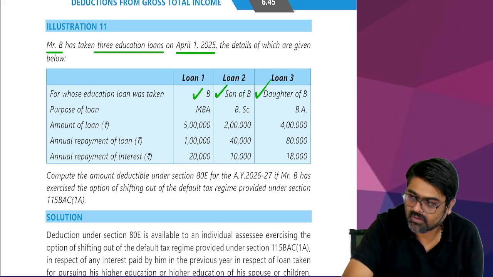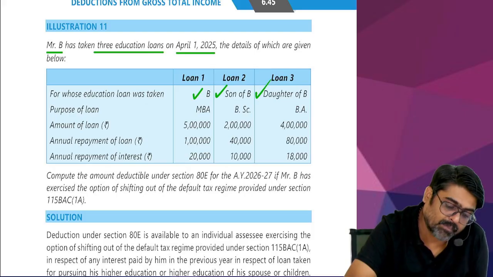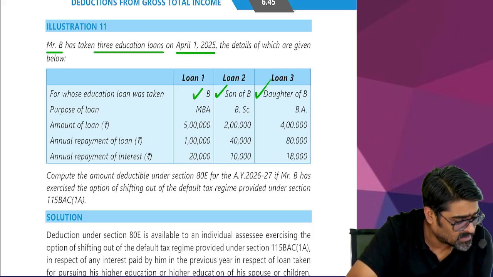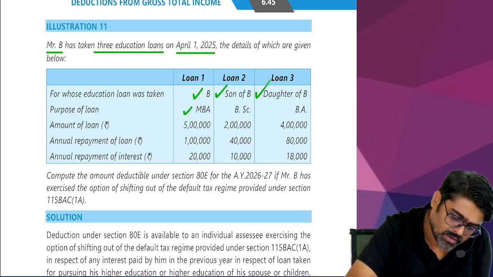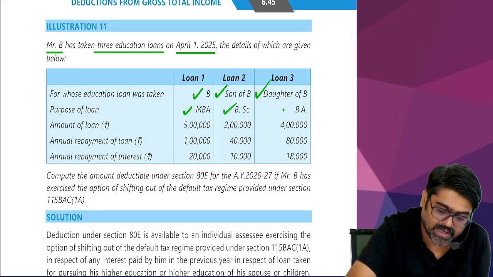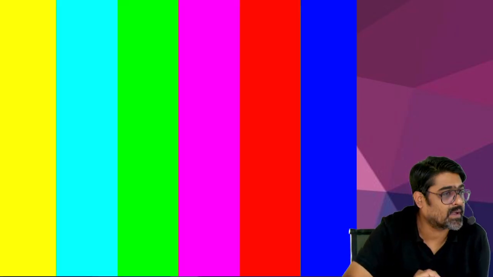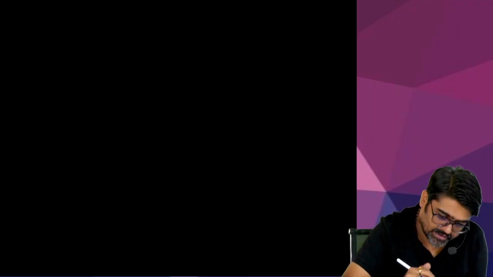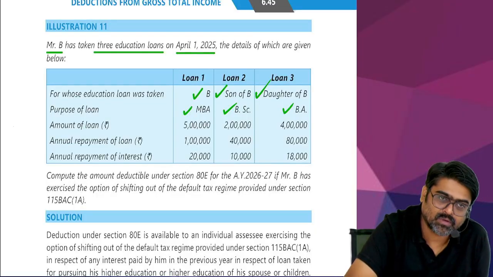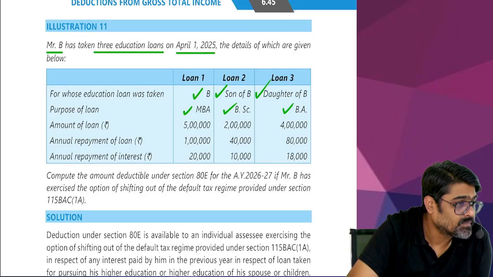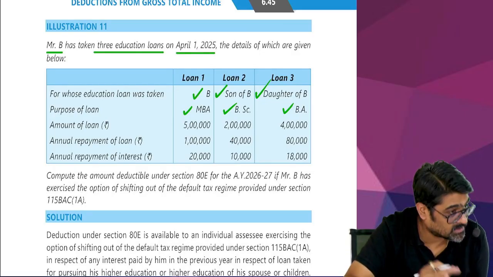What is the purpose of the loan? Education. What education? MBA. MBA is a higher education, no? BSc, higher education. BA, higher education. Because all these courses are after standard 12th. Yes or no? How much is the amount of loan? None of your business, because the loan principal is not allowed. Interest on this loan will be allowed.